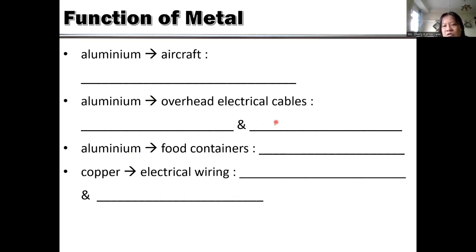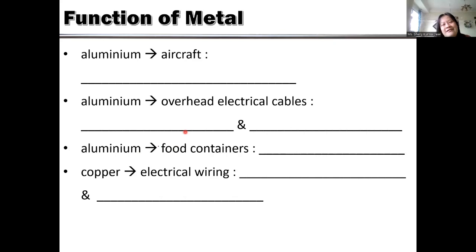And also it's ductile, so you can pull it into wire, and it also conducts electricity. So the more important one is conducting electricity because of electrical cables, and low density because it should hang up above. If it was high density, it would sink and your head would be hit by those cables.